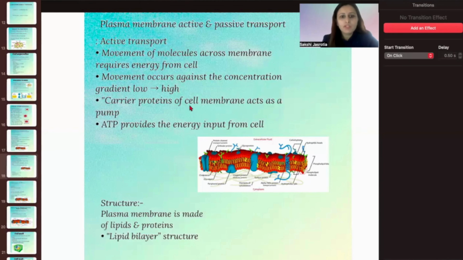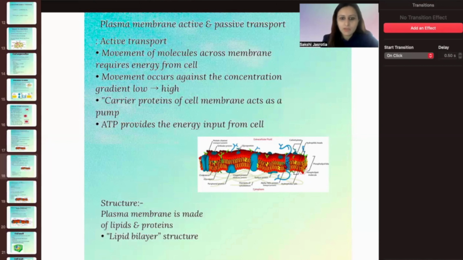Now, carrier proteins of the cell membrane act as a pump. So these carrier proteins carry and push these substances out, or sometimes in also. ATP, as we know, the energy currency of the cell, provides the energy input in this case, right?